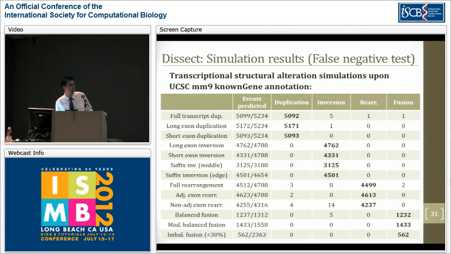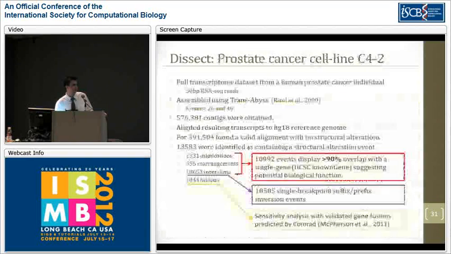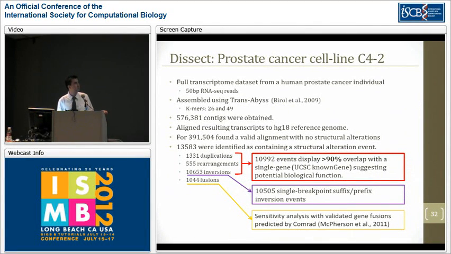For most of these, this is more than 95%. For some cases, like short exon inversions, Dissect would lose about 10% of the simulated events. The reason for that is the base pairing score that you would get from the exon might be less than the penalty that you would have on each side of the exon for the inverted transitions. And also for imbalanced fusions, Dissect lost quite a few of them. The reason for that is not the alignment formulation, but it comes from the first genomic region inference step, because if you have a fused transcript and one side is really short, then it might make more sense to assume that that side is a novel insertion and assume that the entire transcript comes from the gene that contains the majority of the transcript.